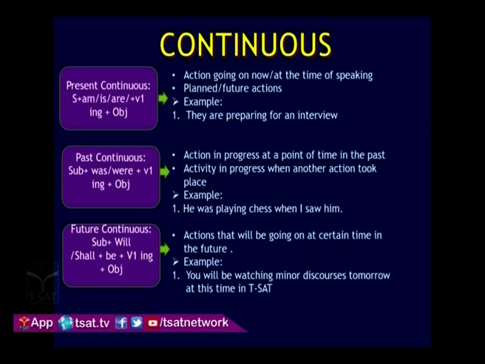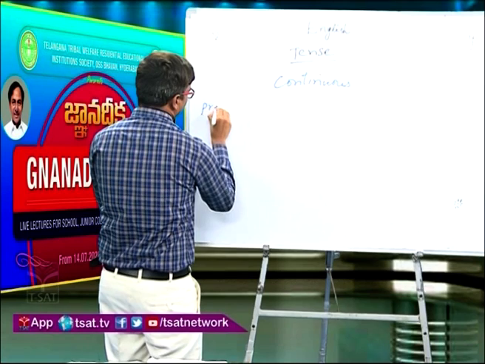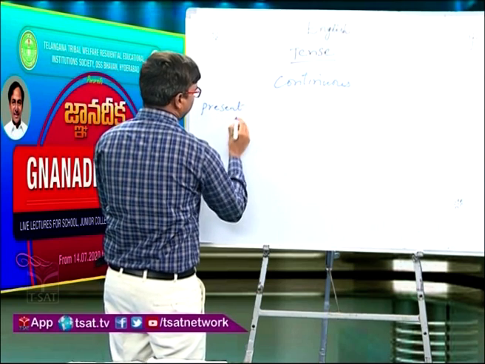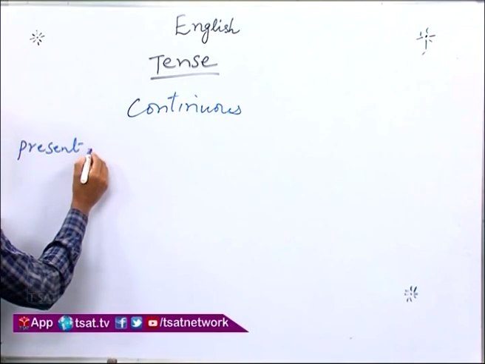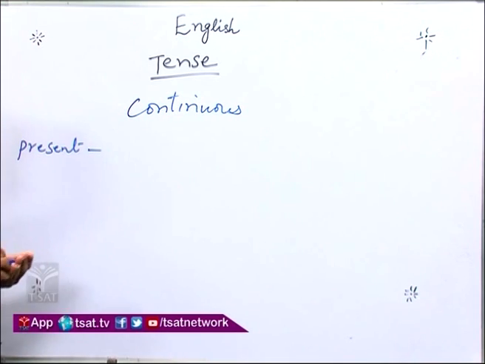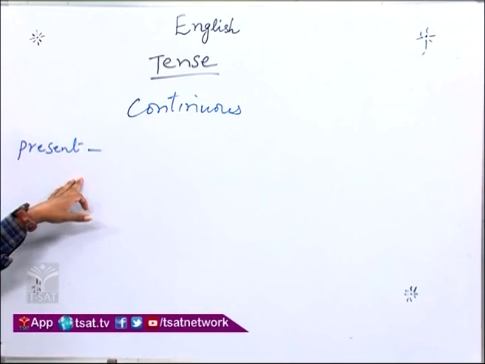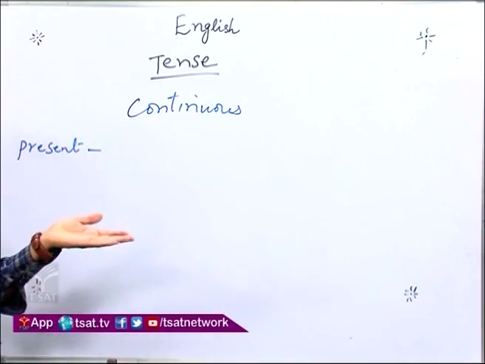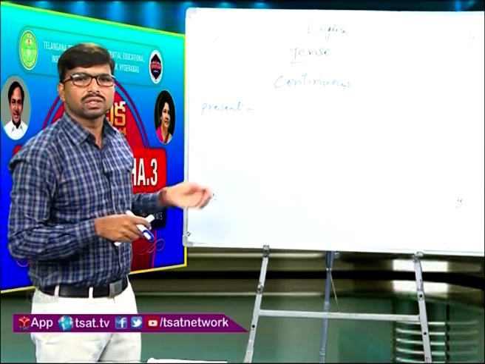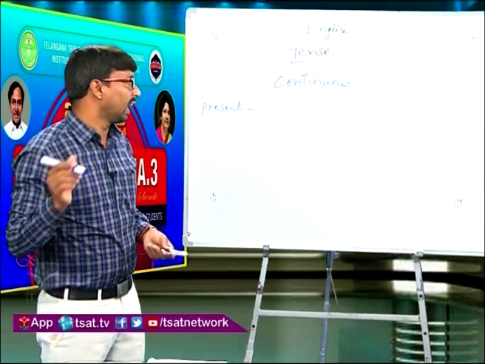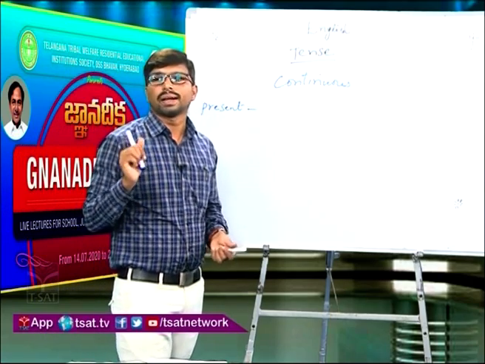First one in the continuous, present continuous. The main usage of present continuous: present means now, continuous means going on. The action which is going on at the time of speaking, right now, is called present continuous tense.